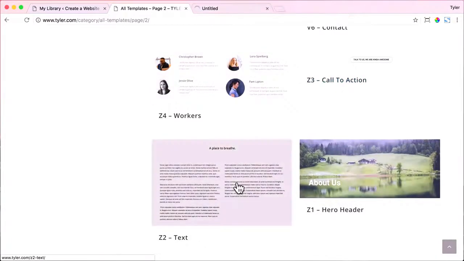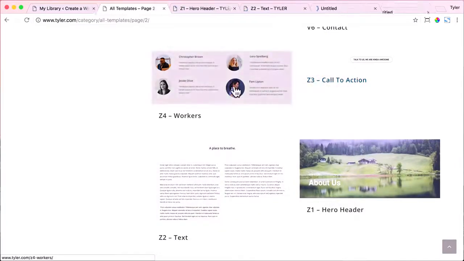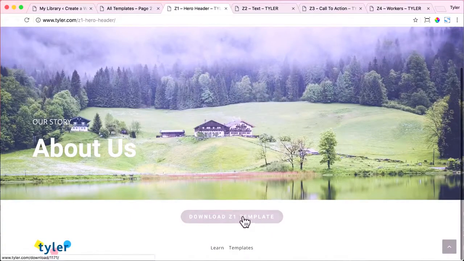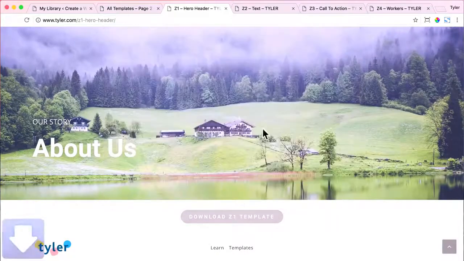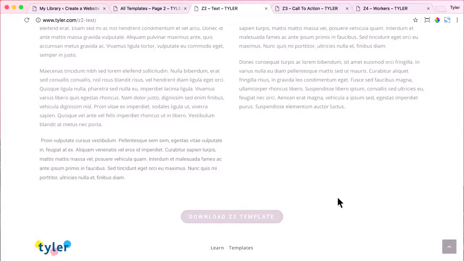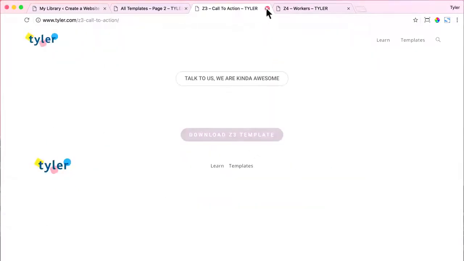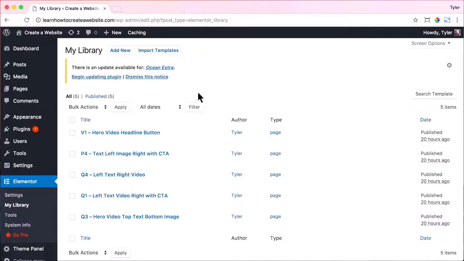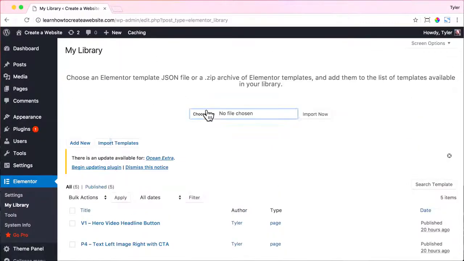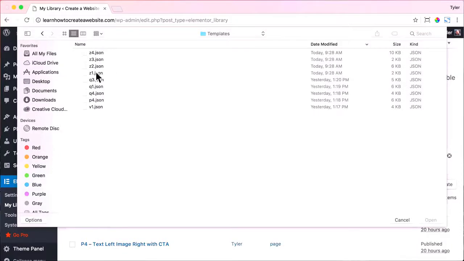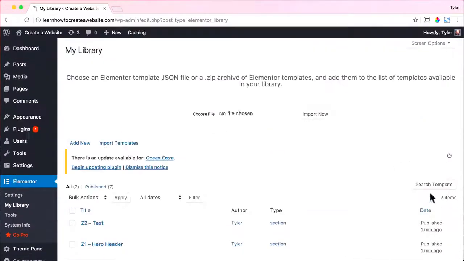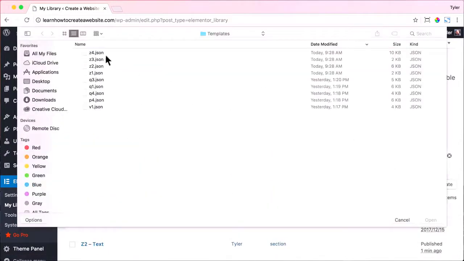And you could Command or Control click if you're on a Mac or PC and open them all up into new tabs. All right, then go ahead and download each one. And we've already done this, so I'll speed it up a little bit. And once all of those are saved, we can exit out of there and go to Import Templates, choose File, and import your template. Press Open and Import Now. And I'm going to speed through all of that because we have done that before again, and it's really easy. So just import all of your templates.